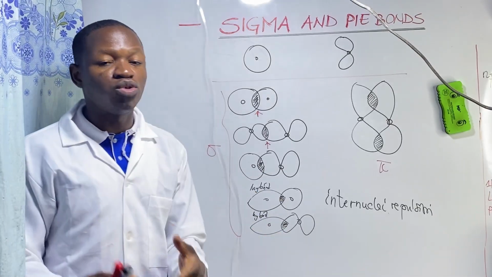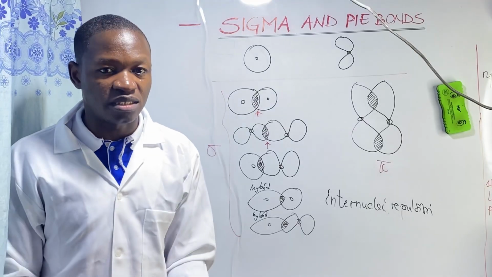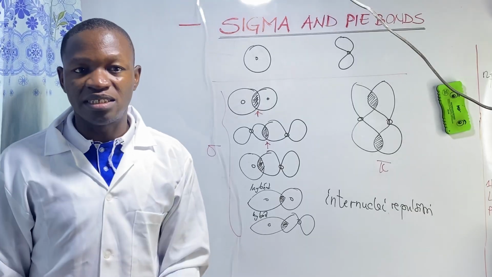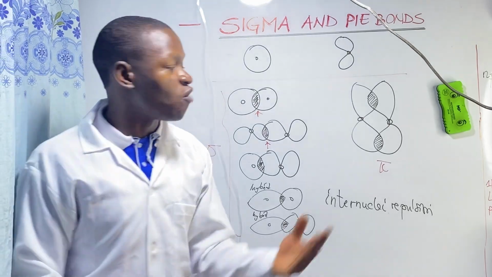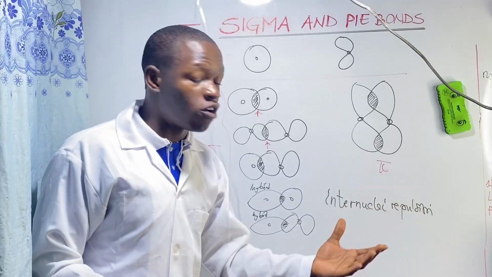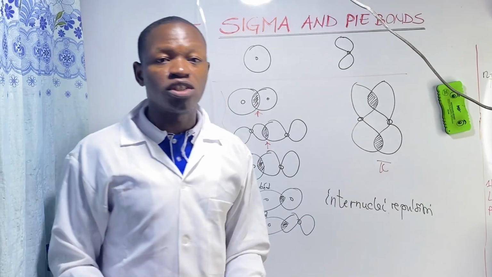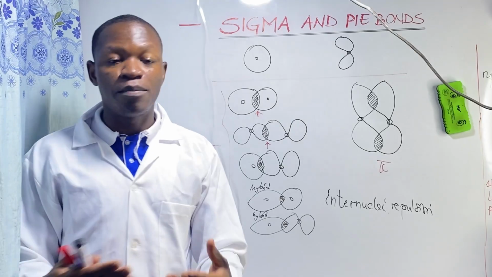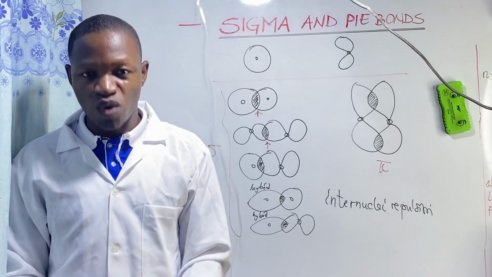Presence of electrons between orbitals in sigma bond formation minimizes, or reduces, internuclear repulsion and gives a sigma bond stability and a high strength. Absence of electrons between the nuclei of p orbitals in pi bond formation brings about internuclear repulsion in the pi bond, and this gives a pi bond less stability and a weak strength.